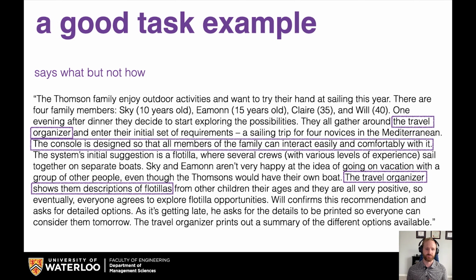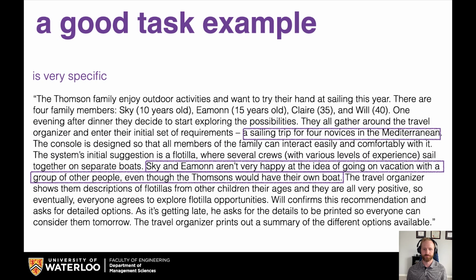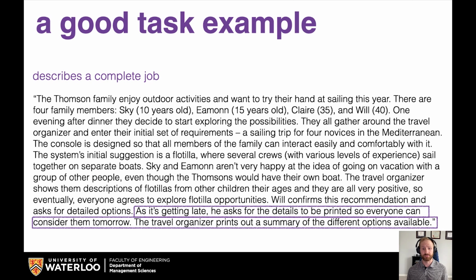Same thing for showing description of flotillas. It kind of gives that extra bit of detail, but doesn't actually say what is being shown and how. It's very specific. This is a sailing trip for 4 novices in the Mediterranean. It talks about the different members. Skye and Irman aren't very happy with the idea of going on a vacation with a group of their people, although the Thompsons would have their own boat. So now there's some extra tension that people might have, which helps you think about how your users might behave in that situation. It describes a complete job.